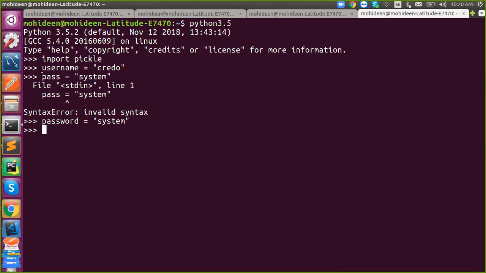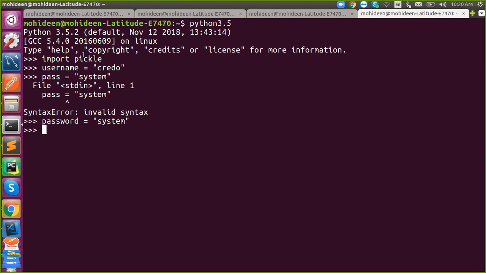It will be like username equal to credo. You won't be able to say username, you won't be able to pick it. It will give character by character encoding. It never knows username is a variable and credo is a value, because a text file is a text file. It will simply store the content in string format. But in terms of data objects, it will store your object in its original data types. Pickle is one among those.